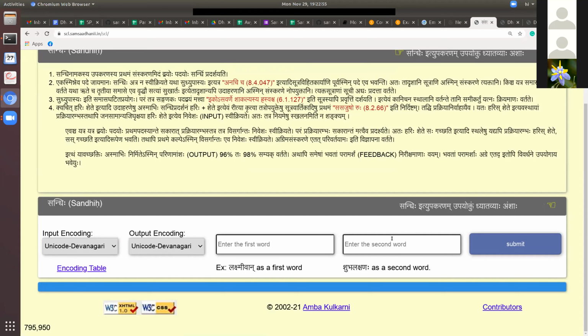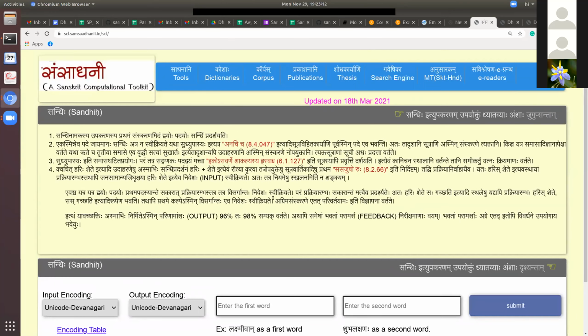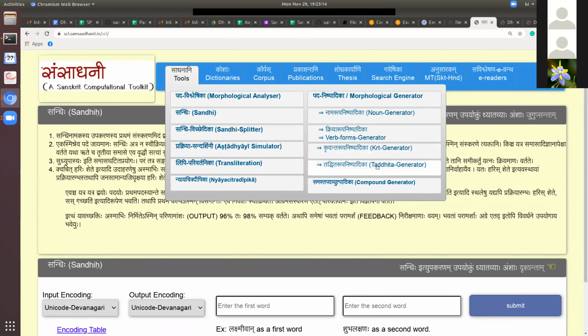But when I actually clicked vach, there was a table coming, and in that I could find this Vangmaya word. Vach and Mayat together, in Pullinga, it was forming Vangmaya. Yes, that's what I'm telling you, this is a taddhita form, and in taddhita generation you will get this. When you go to taddhita rupa nishpadika and give vach to it, it will generate vangmaya. So if I have to put some word, it should be like vak plus mayam, and it will give vangmayam.